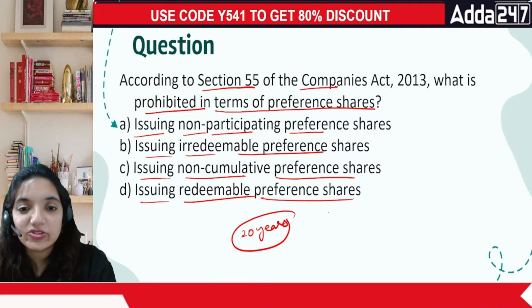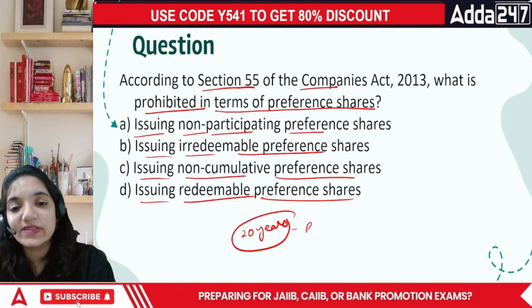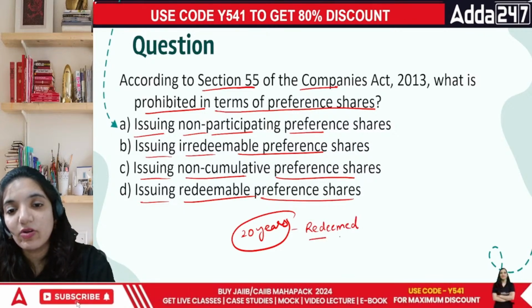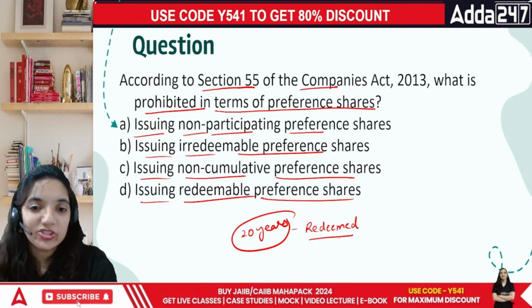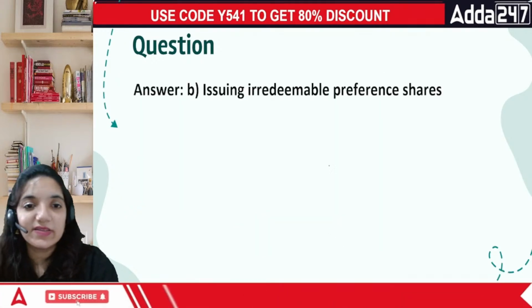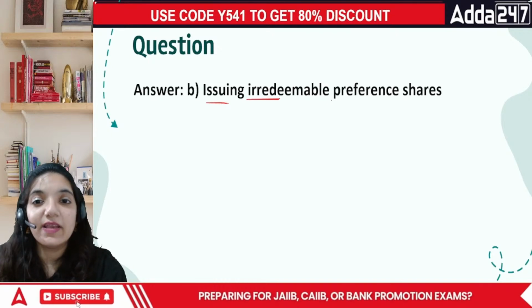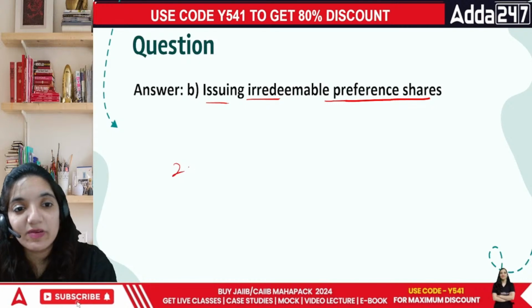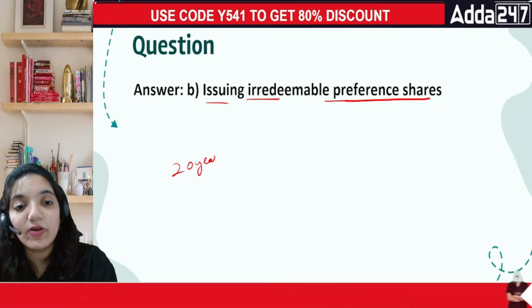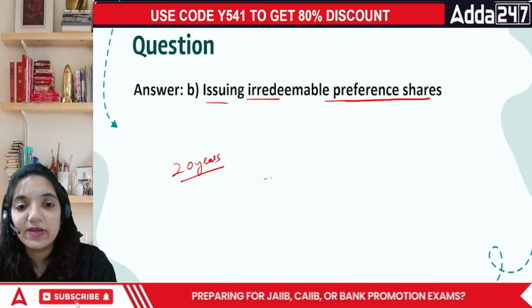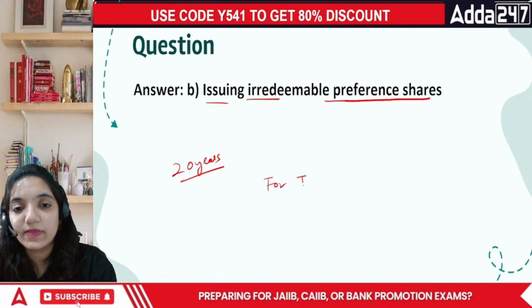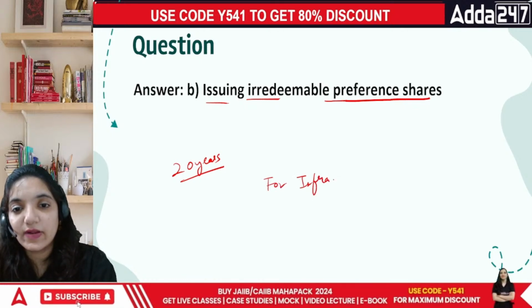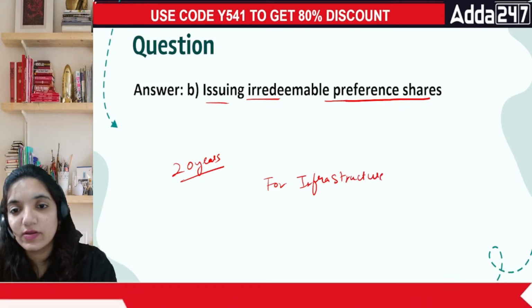So in our country, after 20 years, the shares have to be redeemed. We call them redeemable preference shares. So the answer is that issuing irredeemable preference shares is not allowed in our country. By the way, the maximum is 20 years, but for infrastructure companies, everyone, for infrastructure companies.